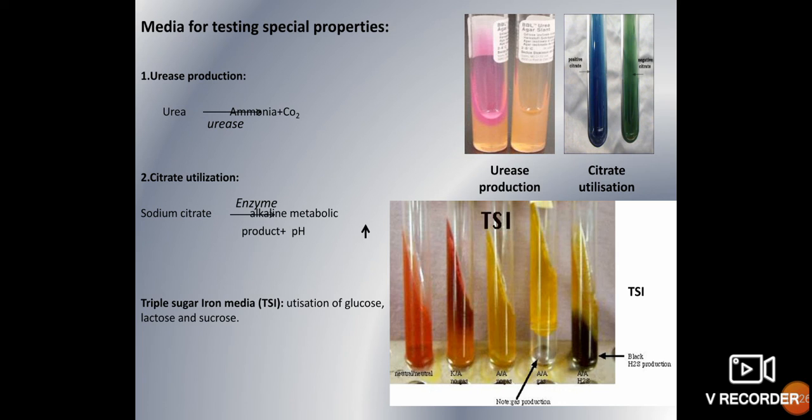For special properties, you can use some other media for identification of the bacteria. Urease media is used for urease production by bacteria, and citrate utilization can be found out by using citrate media, and triple sugar iron media. It contains three kinds of sugars: glucose, lactose and sucrose. Based on the reactions you can identify the bacteria. So these are the different special media we will use for the identification of the bacteria.